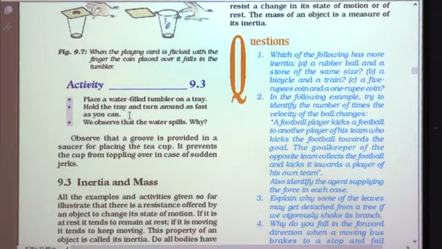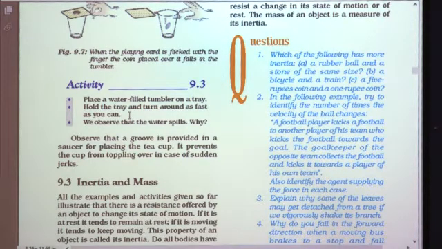You have to turn as fast as you can. We observe that the water spills. Why? Because the water wants to remain in the state of rest because of its inertia, but as there are turns, that is why the water spills down.